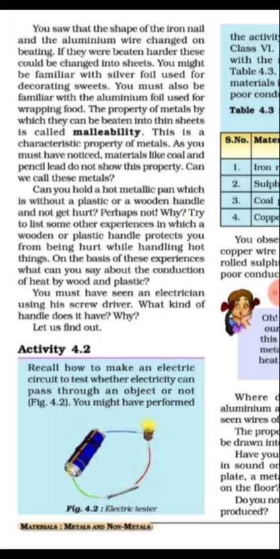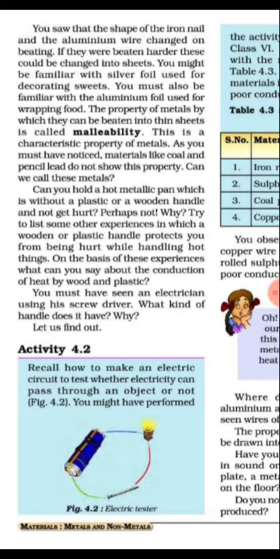So the property of metals by which they can be beaten into thin sheets is called malleability. This is one of the most important properties of metals, the characteristic property of metals. From activity 4.1, you have noticed that materials like coal and pencil lead do not show this property. So non-metals do not show the property of malleability.